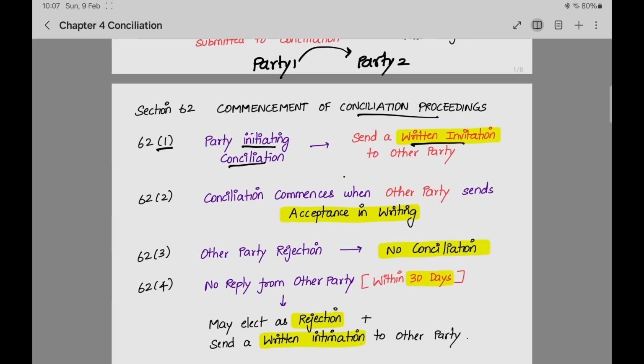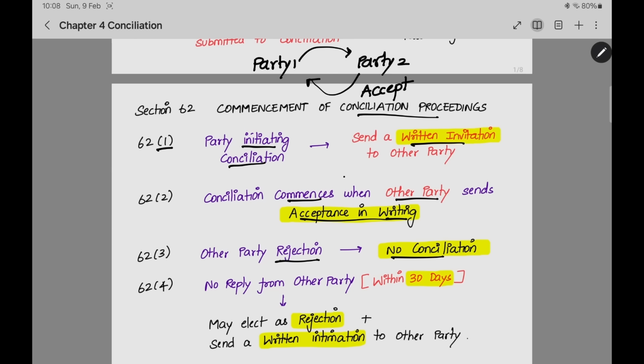The second step is that the conciliation will commence when the other party sends an acceptance in writing. The other party should send an acceptance: I accept to go to conciliation. Like that, the other party should give it in writing. Both of them should happen in writing. This is the most important part. If the second party accepts, the conciliation will commence on that date. If the second party sends a rejection, there will be no conciliation.